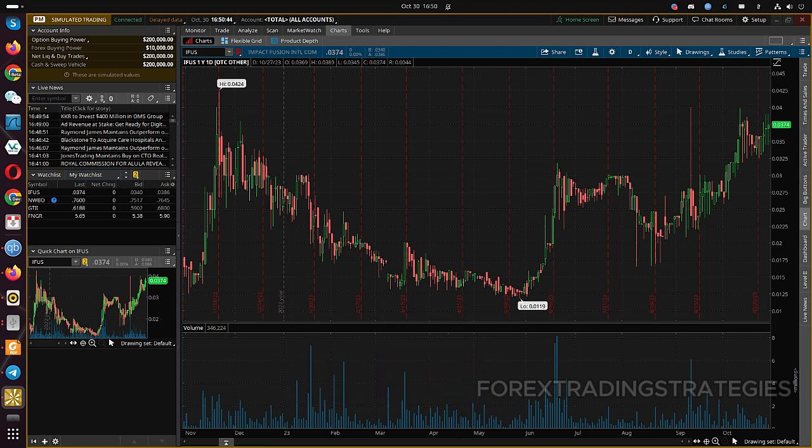Additionally, futures contracts offer leverage, enabling traders to control larger positions with a smaller investment. However, it's important to remember that leverage can amplify both gains and losses, so risk management is crucial.